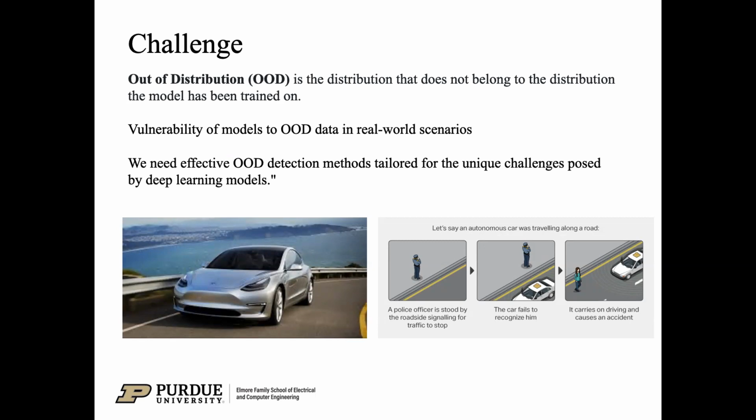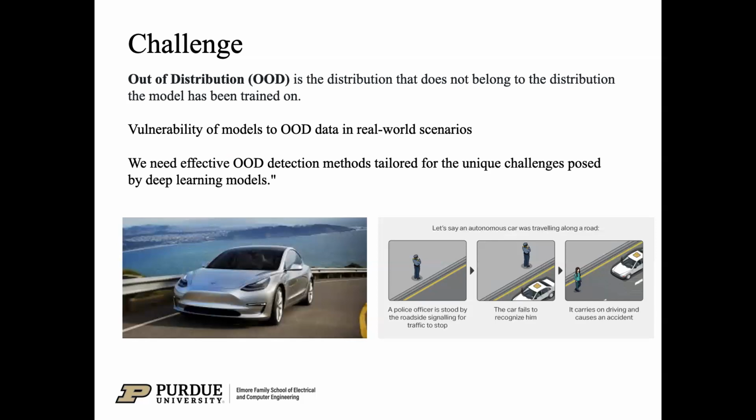As we deploy deep learning models in safety-critical applications like autonomous vehicles, the stakes are high. The vulnerability of these models to unexpected OOD data raises concerns. In the realm of autonomous vehicles, for instance, the ability to accurately detect OOD scenarios is paramount. Consider a situation where the model encounters an object it hasn't seen during training. A failure to distinguish such unknowns could result in accidents or malfunctions.